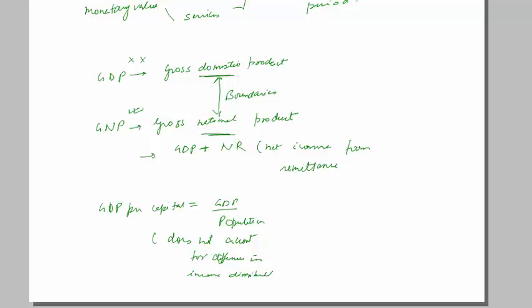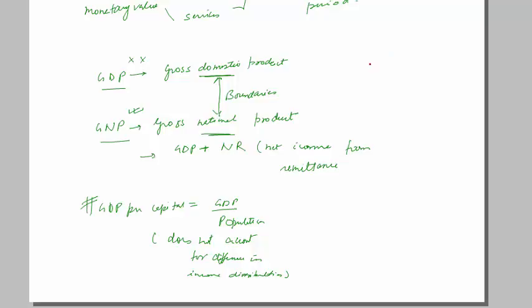Ambani is earning 500 crores a year and someone is earning 500 rupees per month. GDP per capita does not account for that, so it's not a very good indicator. But yes, GDP and GNP are good indicators for the economic growth of a country.